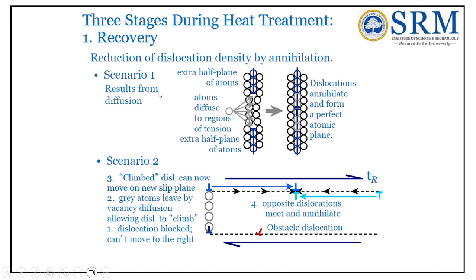Recovery results from diffusion, that is, the extra half plane. You can see there is a recovery. Atoms diffuse to the region of tension. So you can see how this is the dislocation. Now there is a barrier. Okay, now this is a barrier.